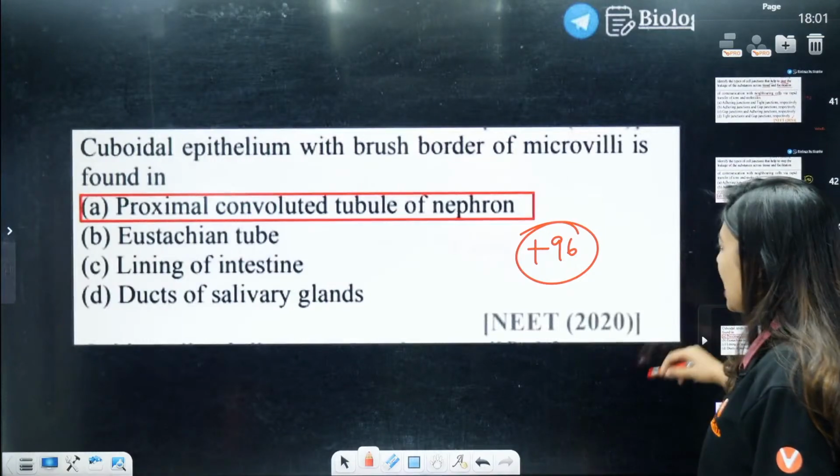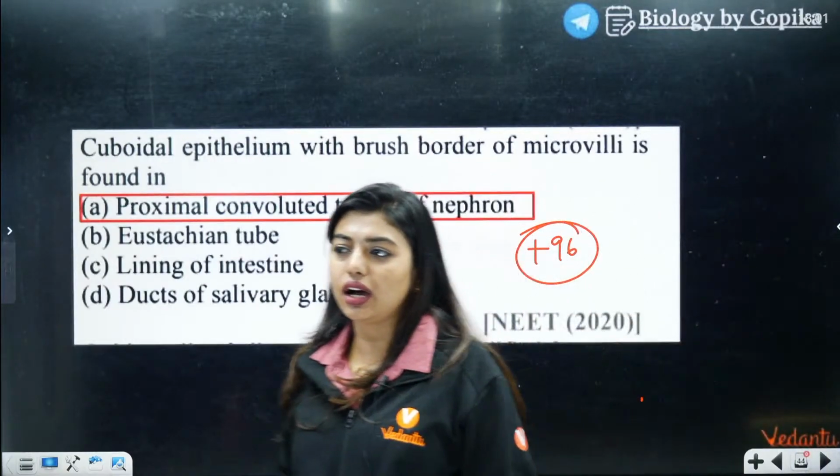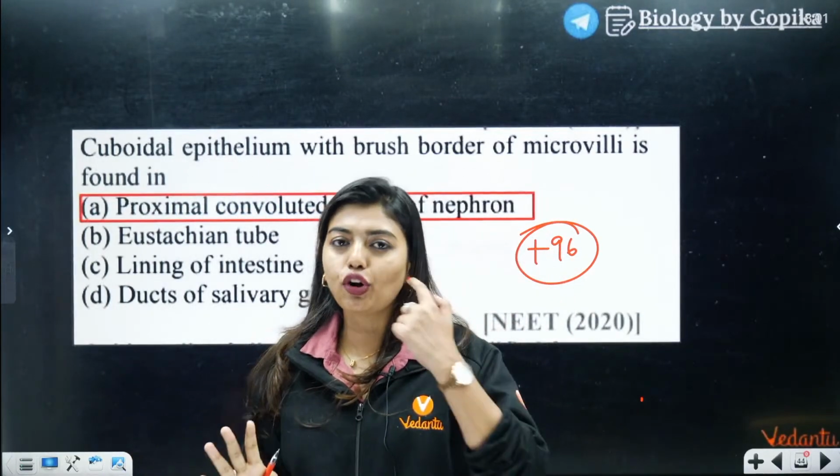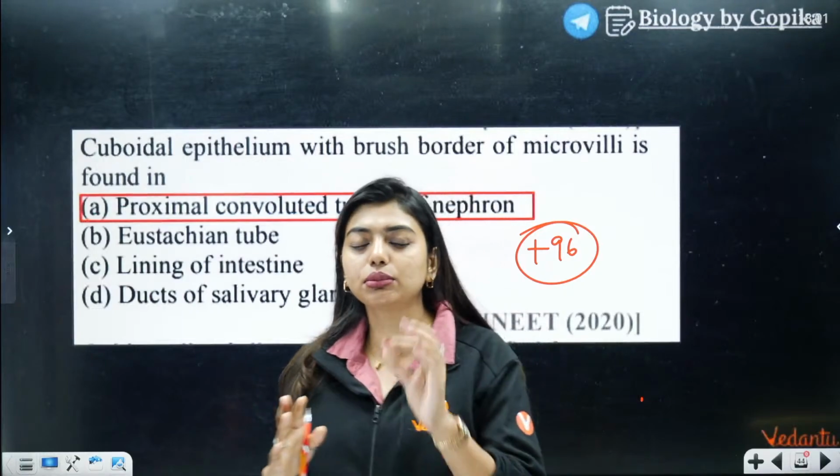Clear? That was the last question for the day. We have finished it in almost 45 minutes. I told you because the questions are very easy. Even if frog comes, even if cockroach comes, all you have to remember is the numbers.